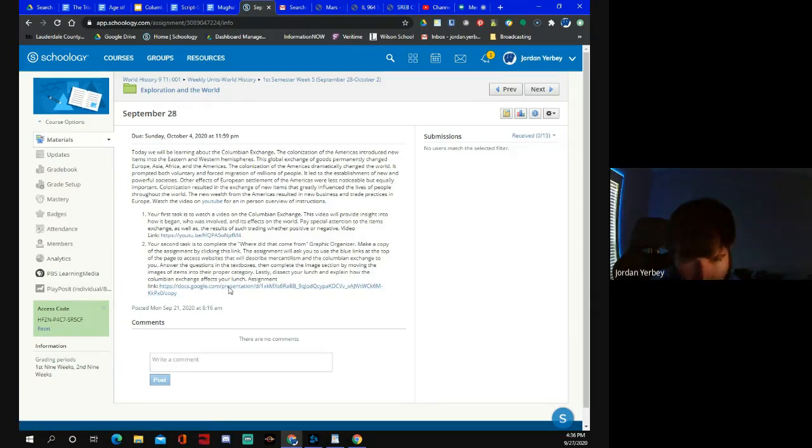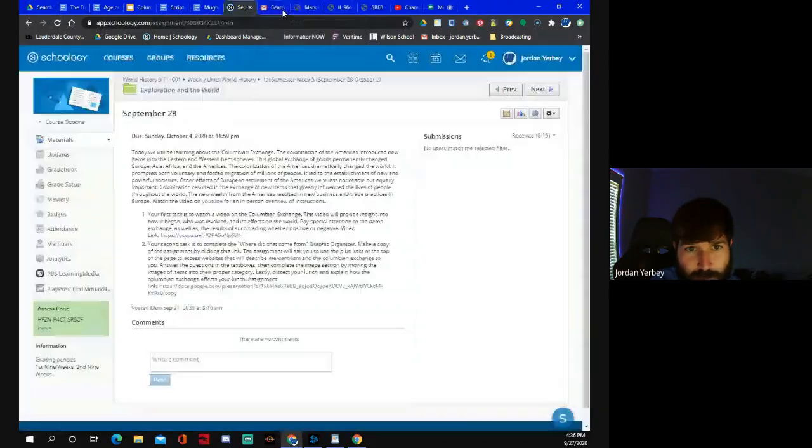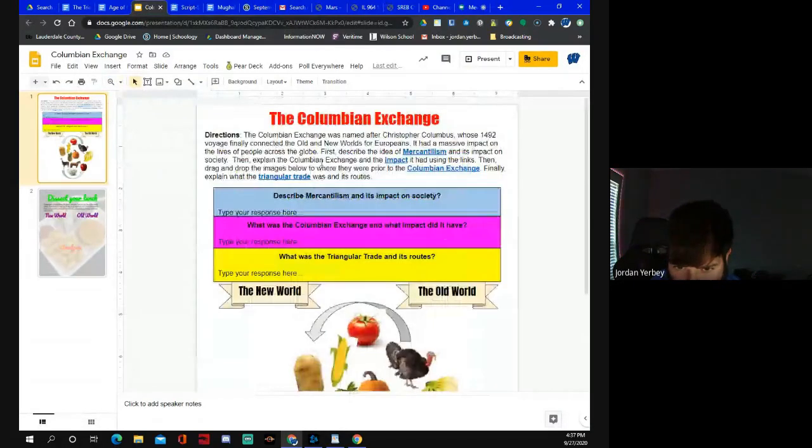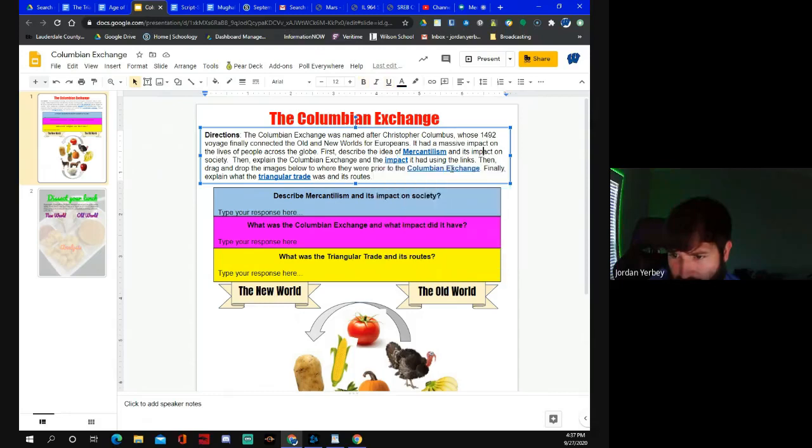So let's see what it is. If you click it, it'll ask you to make a copy. I'm not going to because I got it pulled up right there. Okay. And so we'll zoom in a little bit, make sure it's very legible. Again, the instructions are here at the top. It talks about all the things that the Columbian Exchange was about. But your first idea is to describe the idea of mercantilism and what that was. It was a new economic system that developed, but you need to describe what it is and its impact on society. Then explain the Columbian Exchange and the impact it had using these links here and here, this link and this link. Okay. And then finally explain what the triangular trade was, and its routes.